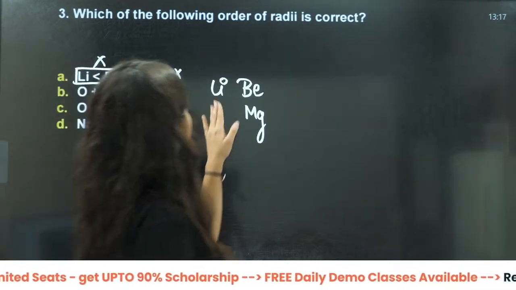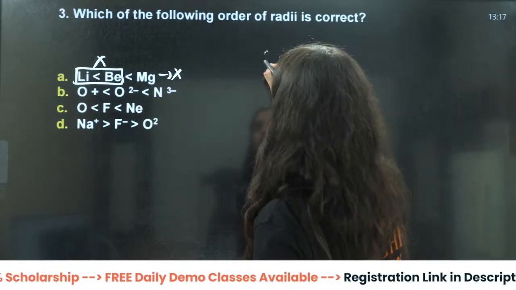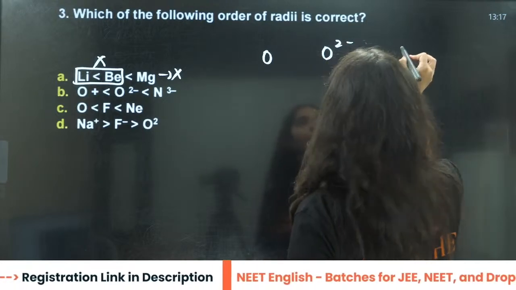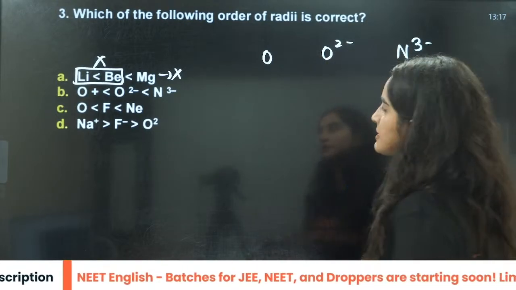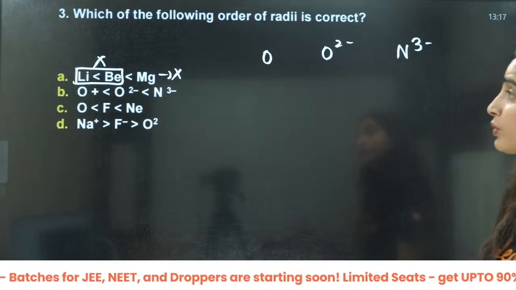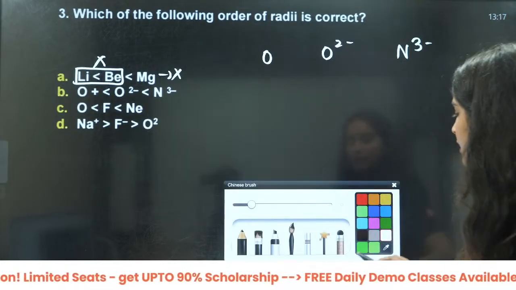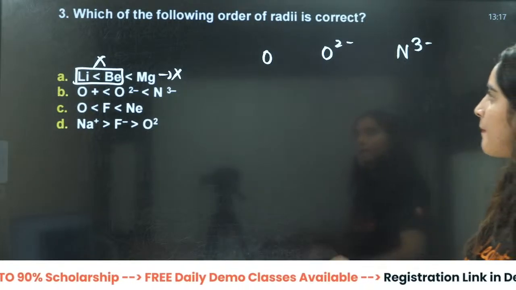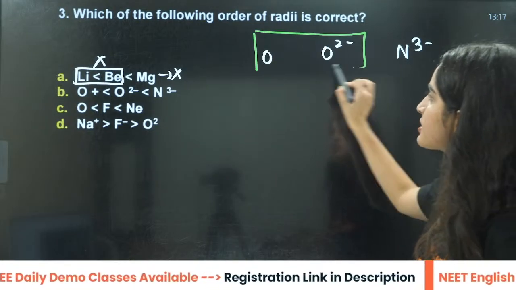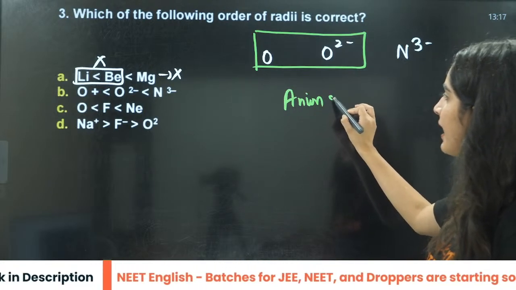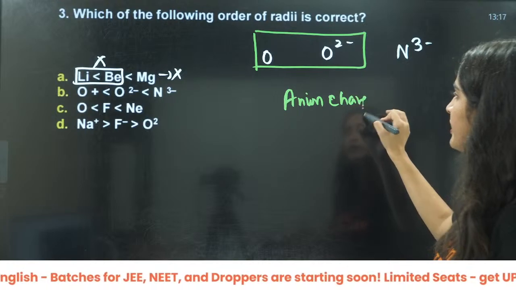Now you have 3 things here. That is oxygen, O2 negative, and you have N3 negative. Right? Now, these are not isoelectronic species. But here you can see the anionic charge is increasing. What will happen?